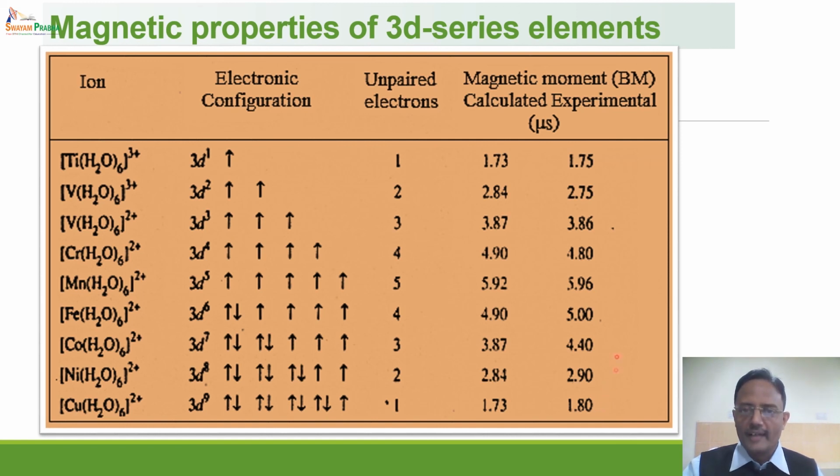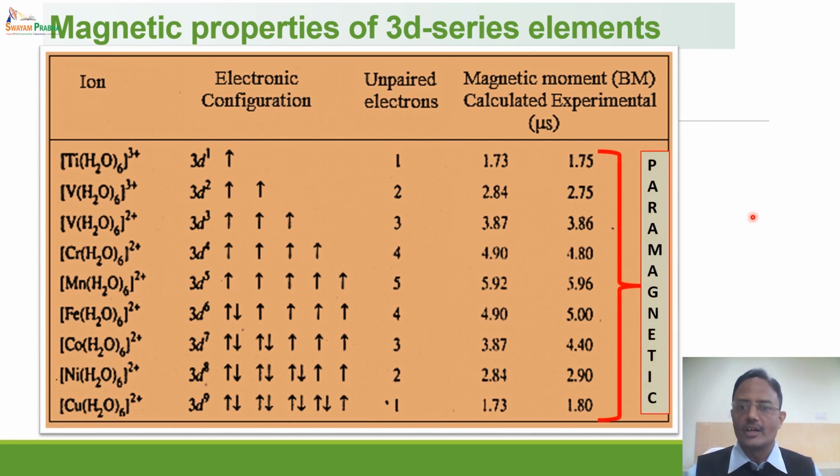And you will find that all of these are paramagnetic in nature because they have non-zero magnetic moment and there are a number of unpaired electrons. But if it is a D0 system or a D10 system, all the electrons are paired, and as a result the compounds will be diamagnetic in nature.